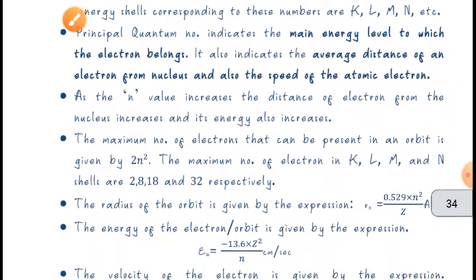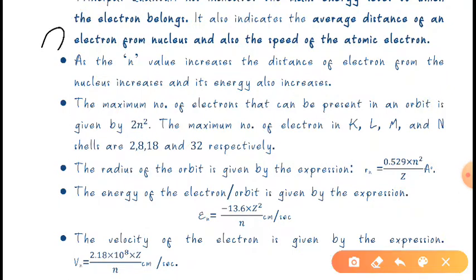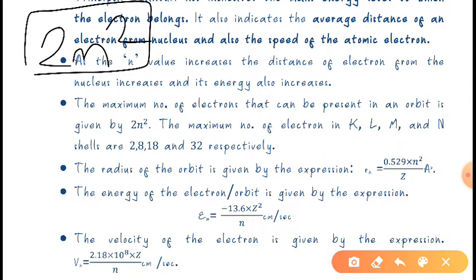Now, if you talk about the maximum number of electrons that can be present in an orbit, it will be given by 2n square. How do we see that the maximum number of electrons in the K, L, M, N shells are 2, 8, 18, 32? How does it come? You see, this 2n square describes the maximum number of electrons that can be present in an orbit.